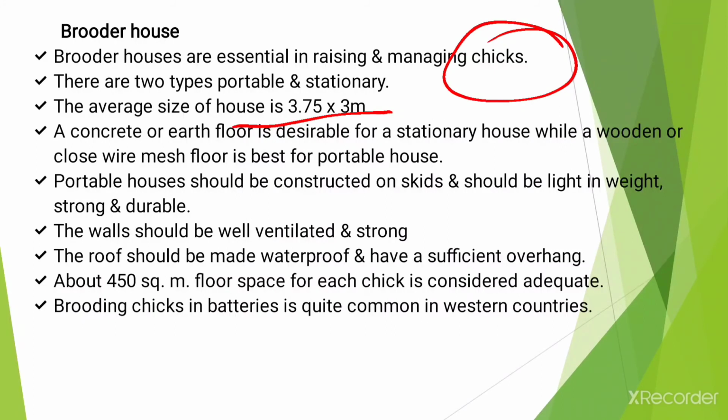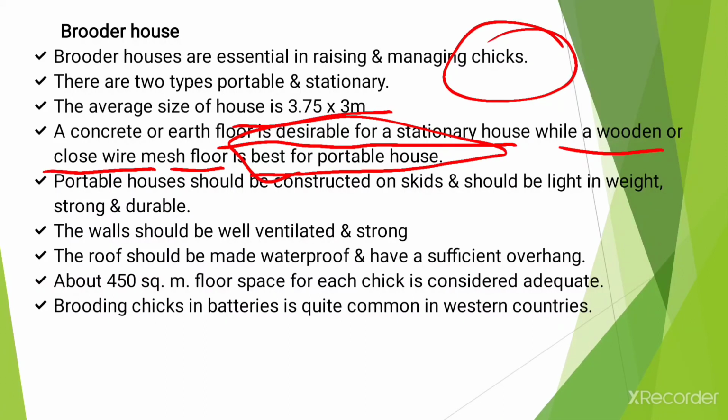Okay, and a concrete or earth floor is desirable for stationary house, while a wooden or closed wire mesh floor is best for the portable house. Okay, and portable house should be constructed on skids and should be light in weight, strong and durable. Okay, so we can move those houses from one place to another place. So it should be strong and lightweight also and durable.